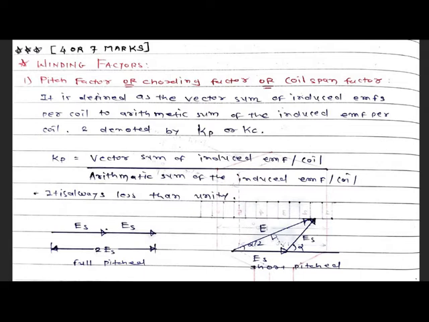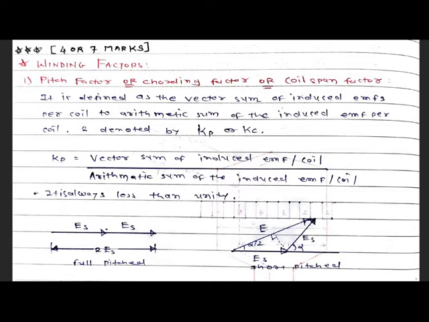So first of all, the definition. It is defined as the vector sum of induced EMFs per coil to the arithmetic sum of the induced EMFs per coil, and denoted by Kp or Kc. So pitch factor, or cording factor, or the other one, coil span factor.